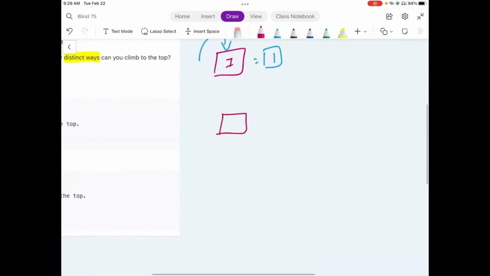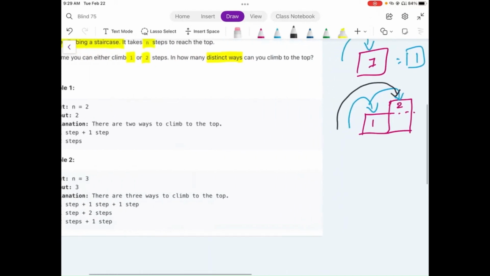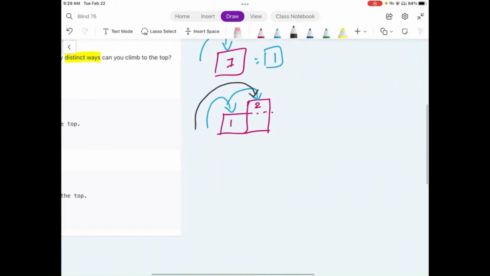Suppose we are given two steps and we are trying to reach the top. This is our first step and this is our second step. The distinct ways are actually two. One way is we take one step at the first step and then take one step again. And the second way, we can directly take two steps, because remember, we can take either one or two steps. If we directly take two steps, we still reach the top. So in this case, we can do it in two distinct ways.